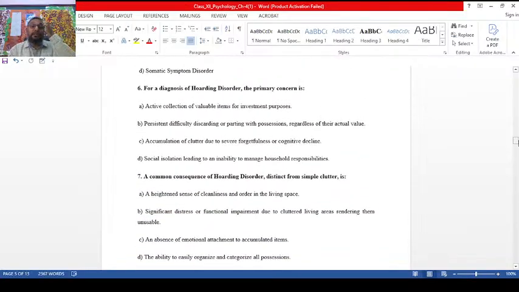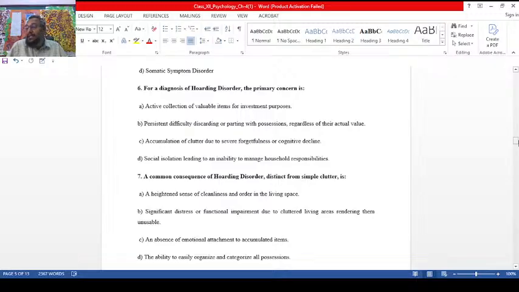For a diagnosis of hoarding disorder, the primary concern, what is exactly hoarding disorder? You see, people do an excessive amount of shopping. After that, they feel that there is a threat for those collected or gathered items. So collecting things is not a disorder, but after the collection, getting worried about the safety is the disorder here. Now the question number 6, if you see here, option B is the right answer.